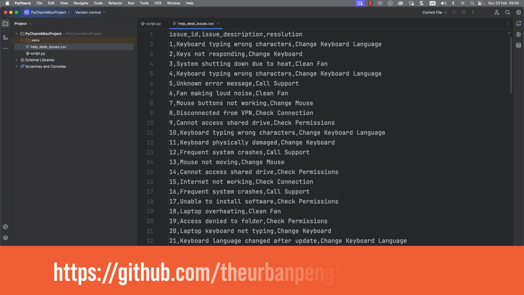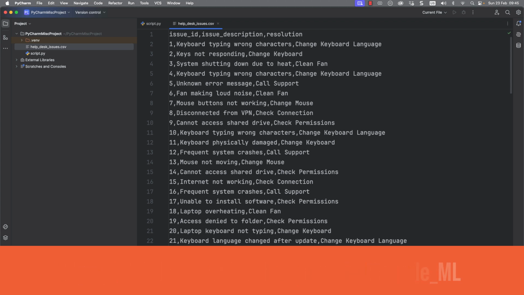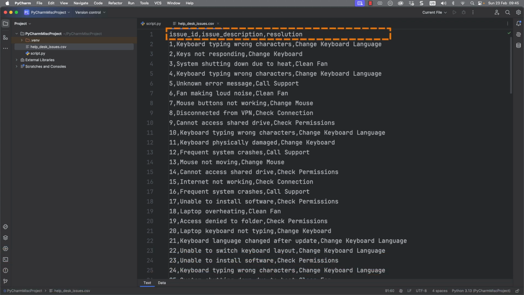So here we are, not exactly on my glorious command line, but in my PyCharm editor. And I have a CSV file where I've just generated perhaps some questions and results from a call logging database. So you can see that we have an issue ID. We have then the issue description, which is really the problem, such as keyboard typing wrong characters, and then the resolution, change keyboard language. And then we've got different issues going through.